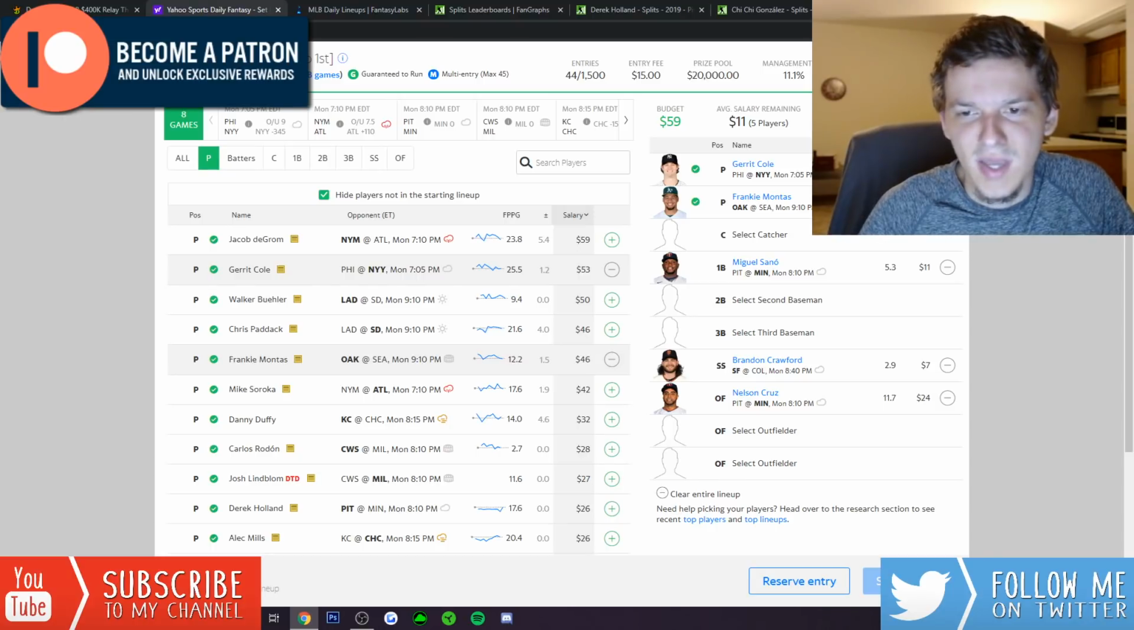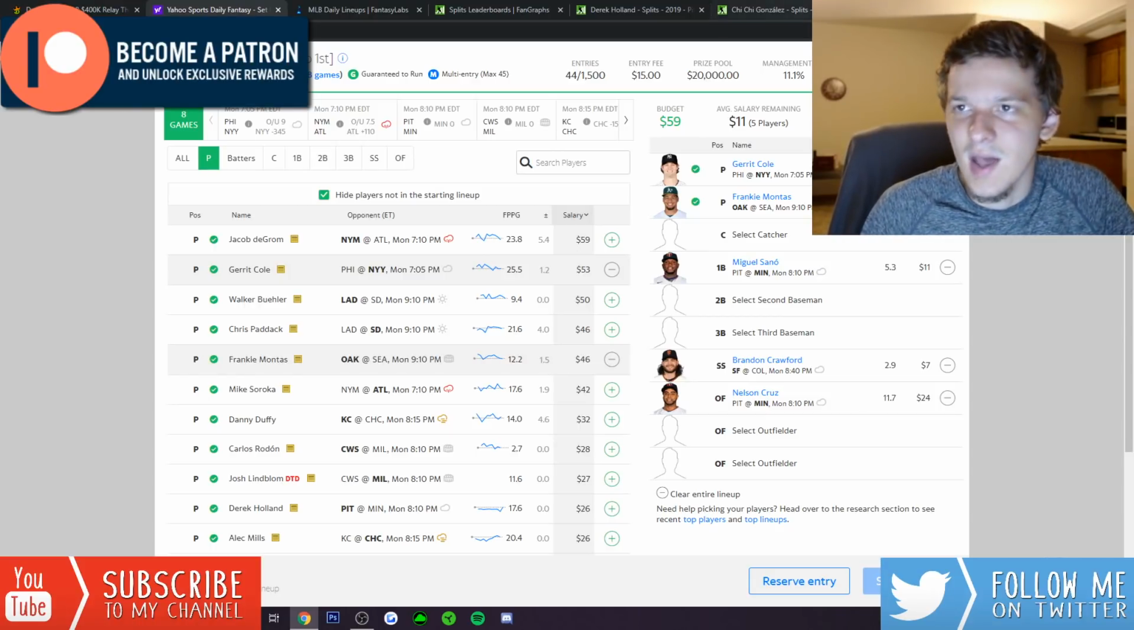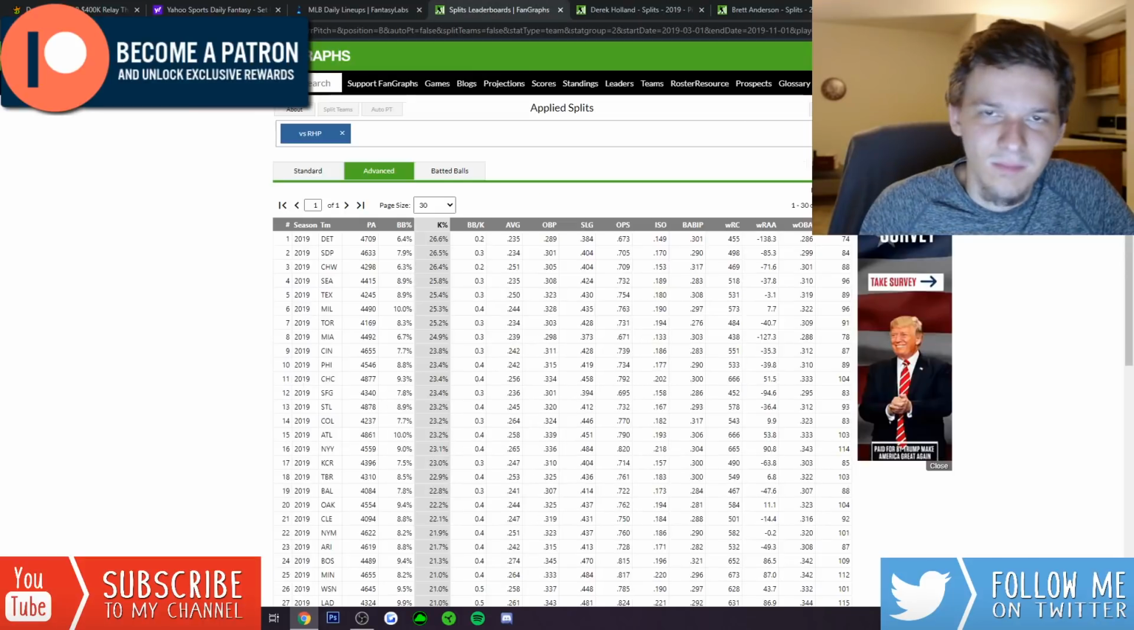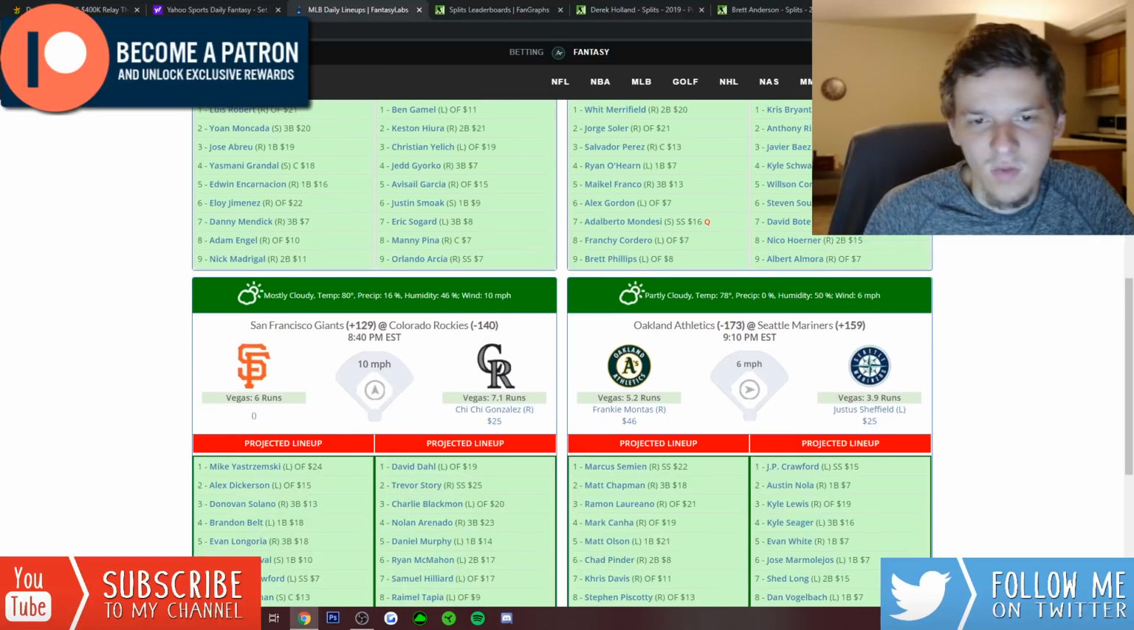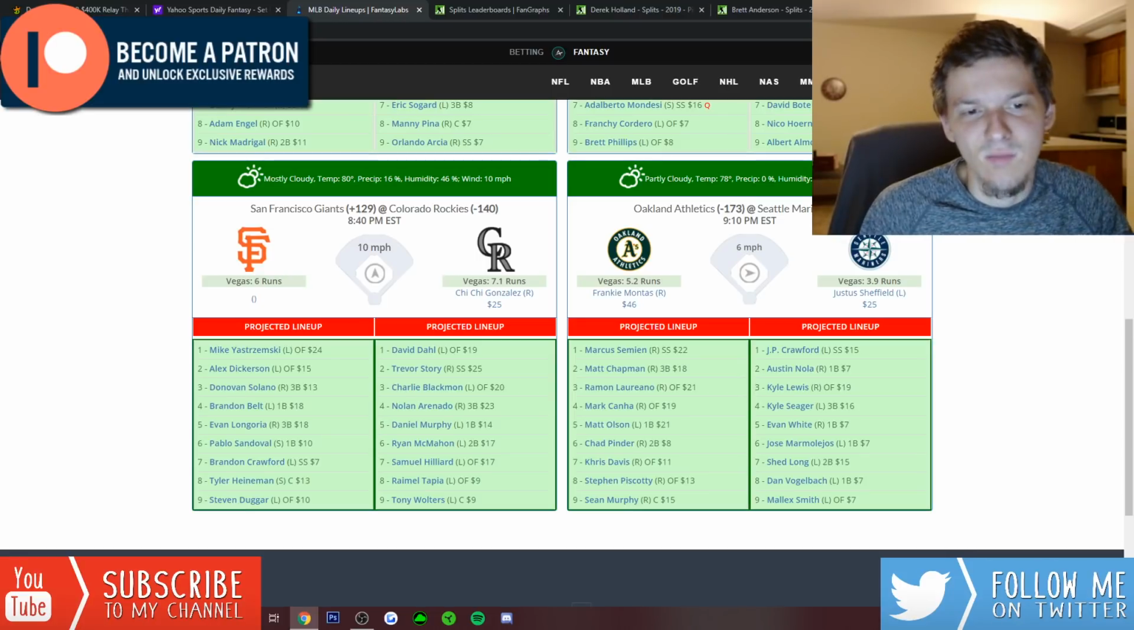Just way too cheap playing in Coors Field against Chi Chi Gonzalez, who, like I said, is not a good pitcher, struggles against lefties, gives up home runs, doesn't get strikeouts either. So I like both sides of the Coors Field game. Given the pricing, I think I'd probably prefer the Giants. Well, I guess talking about DraftKings pricing, they're both pretty expensive on DraftKings, so I'd rather just roster the Rockies. On Yahoo, though, you get more value from the Giants, so maybe that makes them more appealing.